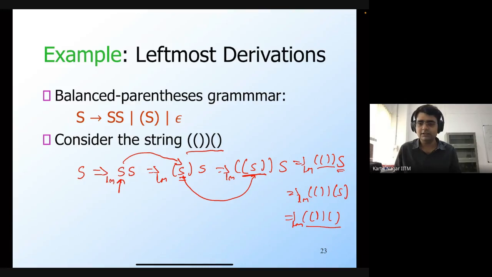Vinith is asking about the sequence of derivations. Yes, that's correct.